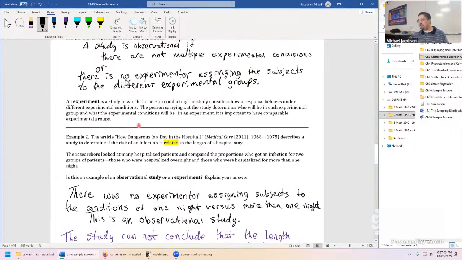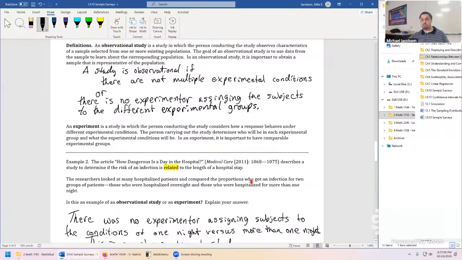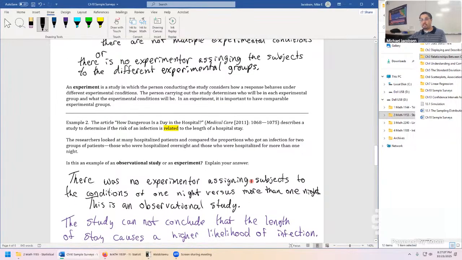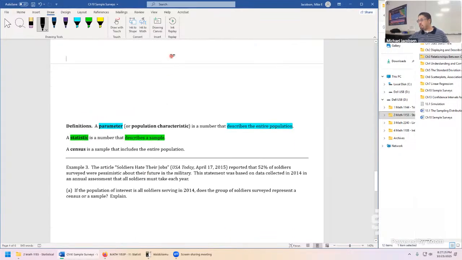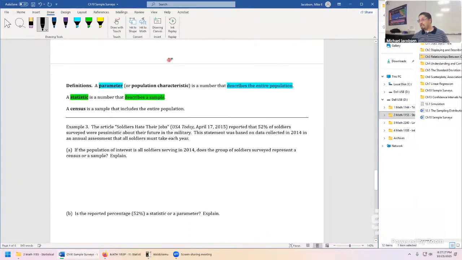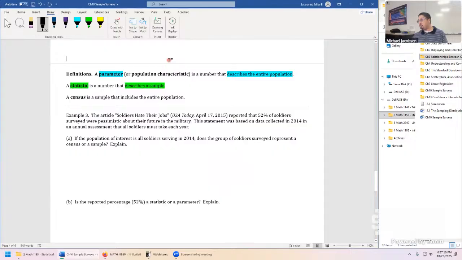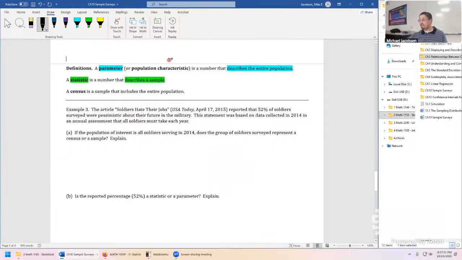Okay, these are tricky definitions, so that's why it's worth spending time on them. It affects the rest of the course because we'll occasionally say something causes something else where we know we have an experimental design. The next element of the notes is getting back into the differences between parameter versus statistic.